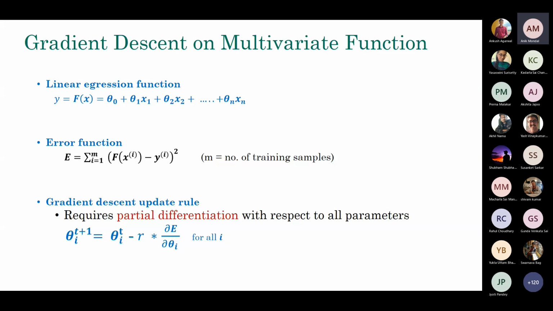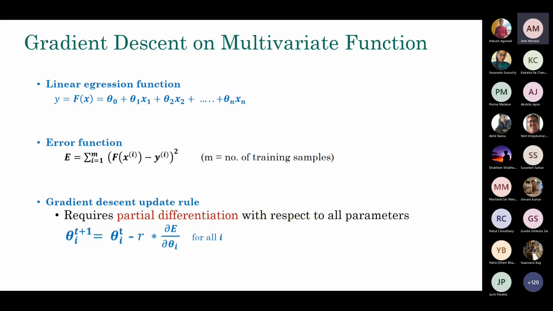So now we have to move from total differentiation to partial differentiation, because we are dealing with lots of variables. If you look at the equation at the bottom of the slide, it remains exactly the same. The only thing is that we are doing a partial derivative as compared to the total derivative we were doing earlier, because we had a univariate function.